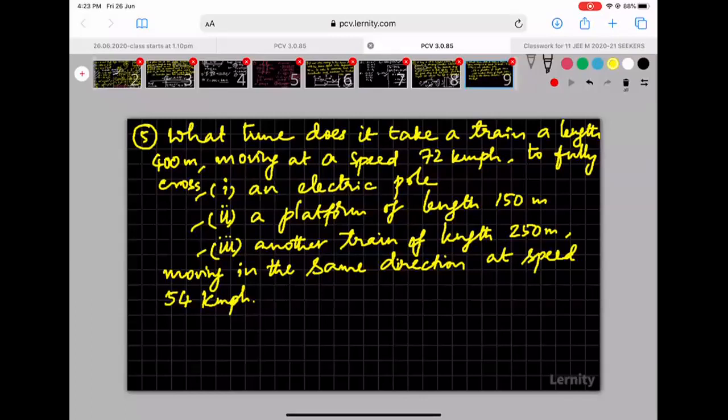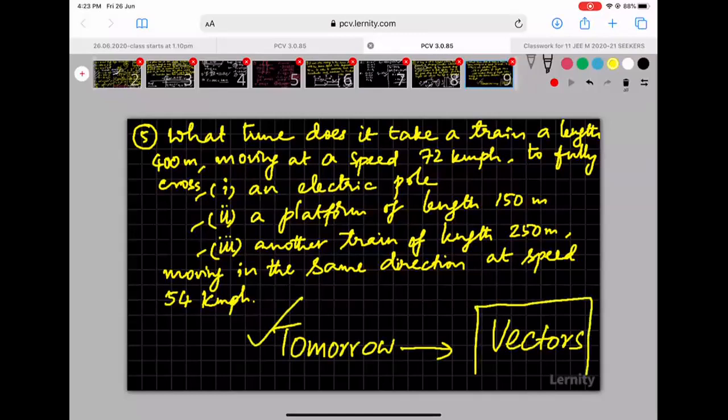Yeah, so that's it for the day. Tomorrow we shall do vectors. We shall learn vectors tomorrow. And after we learn vectors, we will do a little more of one-dimensional motion, and then we will move on to two-dimensional motion. But tomorrow we will do vectors. Tomorrow or whenever the next class is. So do not worry about it. Whenever the next class is, we will do vectors. Please do not miss the class. I'm repeating again. Please do not miss the vectors class. It will be very difficult to repeat.